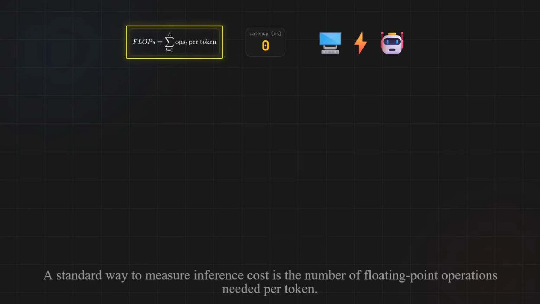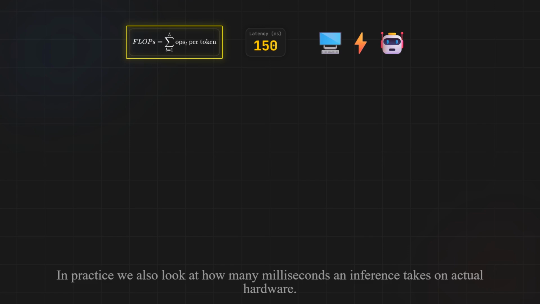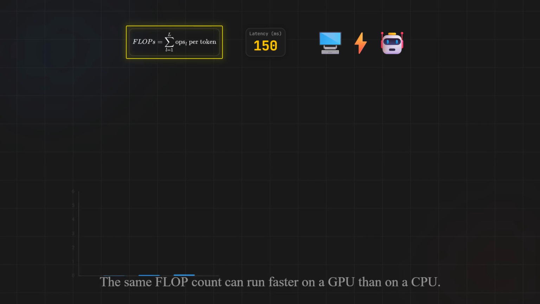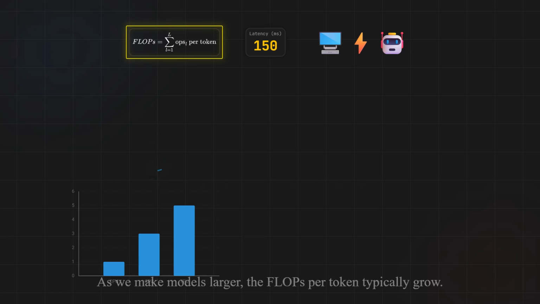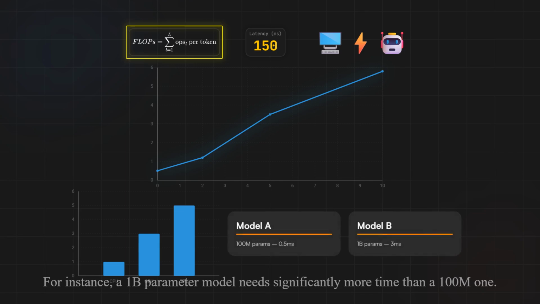A standard way to measure inference cost is the number of floating point operations needed for each token the model generates. In practice, we also look at how many milliseconds an inference takes on actual hardware. The same flop count can run faster on a GPU than on a CPU, so hardware choice matters for test time compute. As we make models larger, the flops per token typically grow, meaning each inference becomes more expensive. For instance, a 100 million parameter model might answer a token in half a millisecond, while a billion parameter model could need 3 milliseconds.